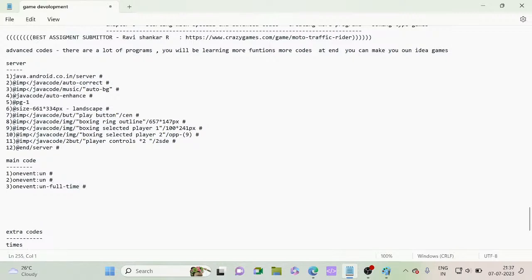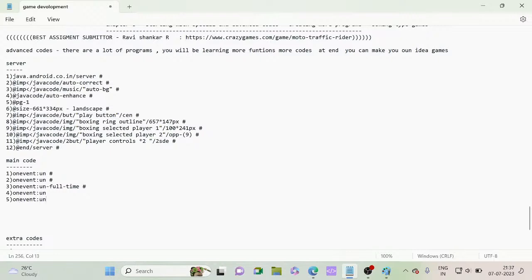Okay, so next is the fourth line. The fourth line is auto enhancing, and on event is to run. When opened, it needs to be run. And now the fifth line is space, that also on event run.